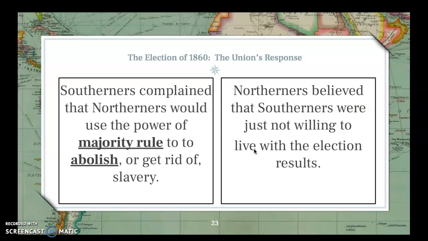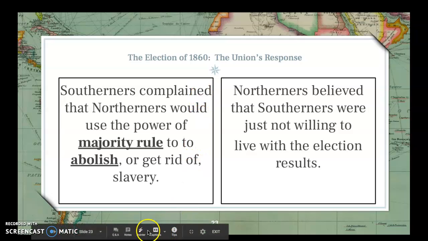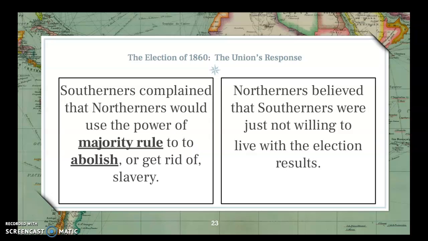So here's a little contrast right here. Southerners complained that Northerners would use the power of majority rule to abolish or get rid of slavery. Since there were more people in the North, they had more representation in the House than states in the South, and they were worried that majority rule in the legislature of the United States could end up leading to the abolition of slavery throughout the country.